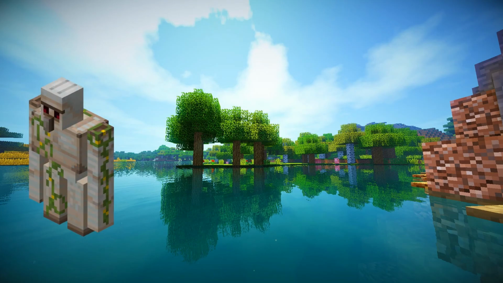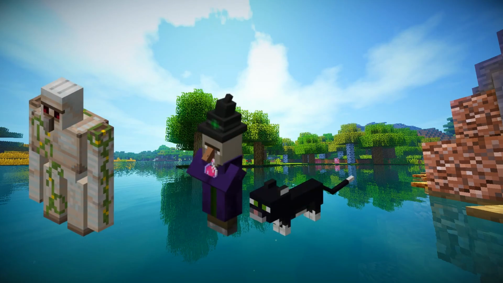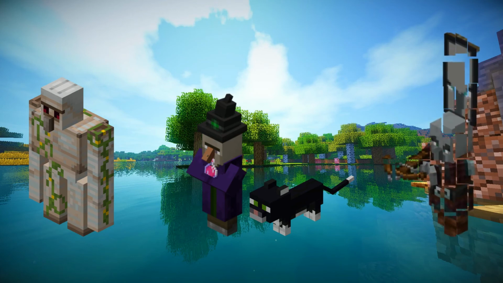These mobs will still spawn if the game rule doMobSpawning is set to false, because they're part of structure generation. Things like iron golems, witches, a black cart, 3 elder guardians, ender dragons, vindicators, and illagers.